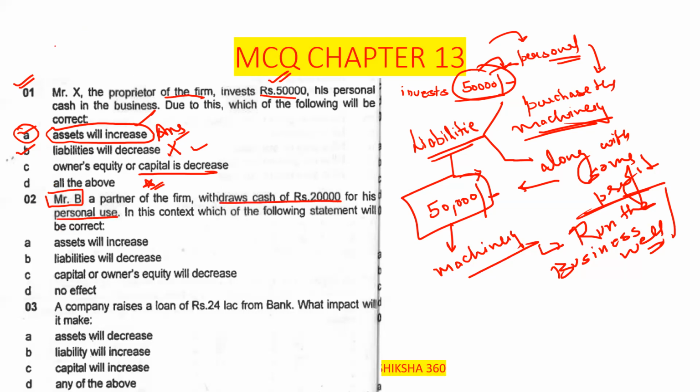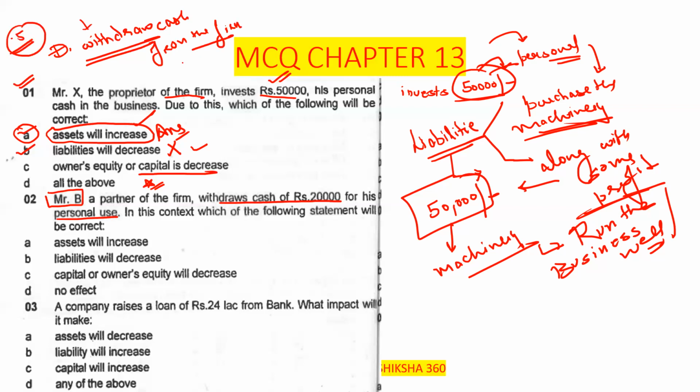What is it called when a partner withdraws cash from the firm? We already discussed this in chapter 13, and it was a 0.5 mark question in the examination. It is called drawings.